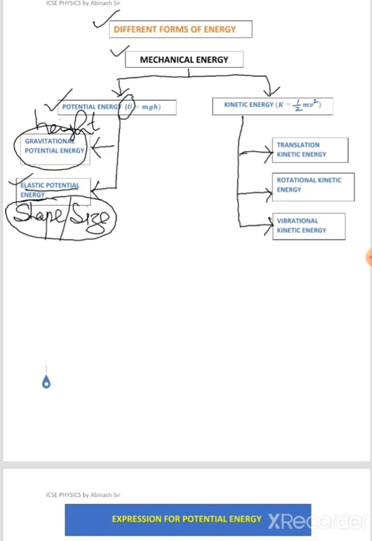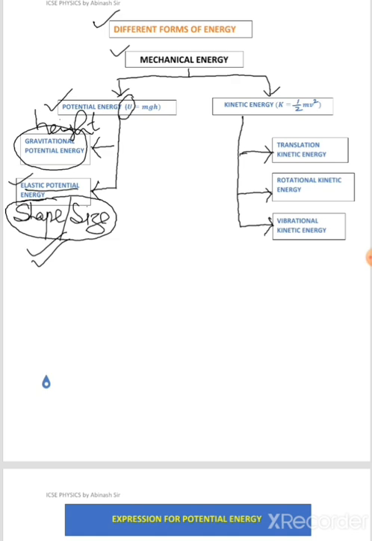So when you let go, what happens? It can push the stone which is placed in the catapult in the forward direction. Such kind of energy is stored in an object due to the change in its shape or size, which we call together as configuration, is called elastic potential energy.